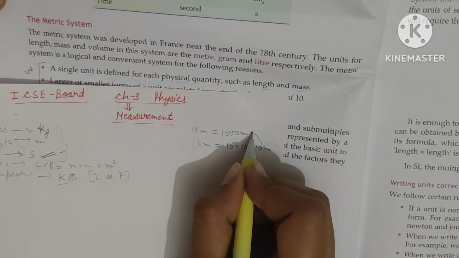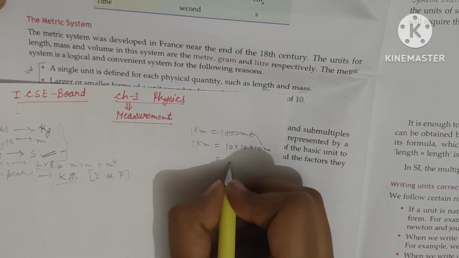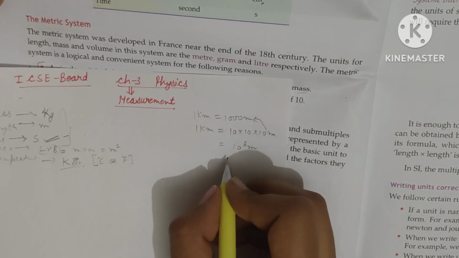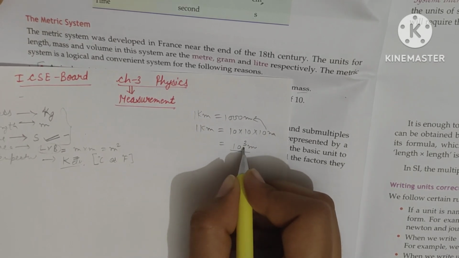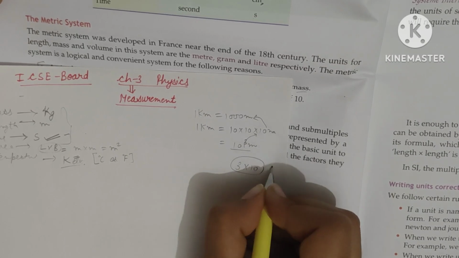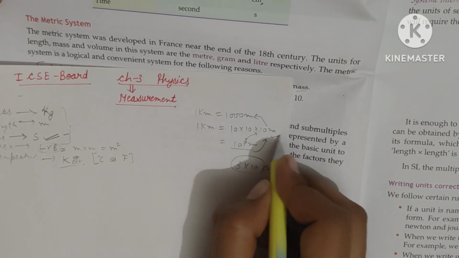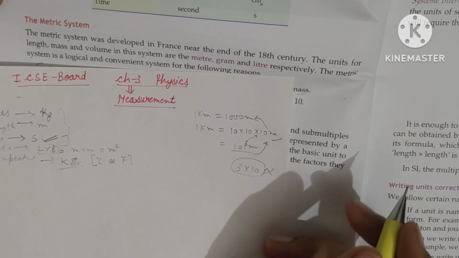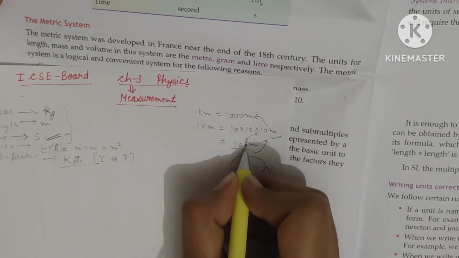It will give me the same value. Or I can write it as 10 raised to power 3 meter also. What is the meaning of this? It means that 10 is multiplied 3 times, not 3 into 10. That is wrong. It means 10 into 10 into 10.